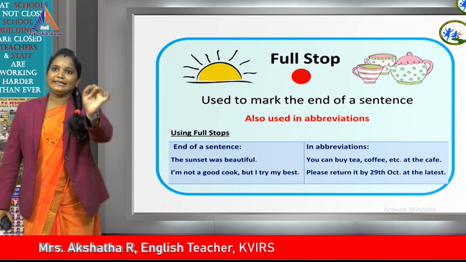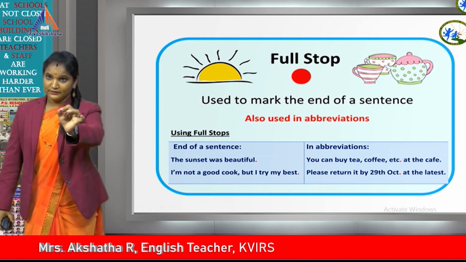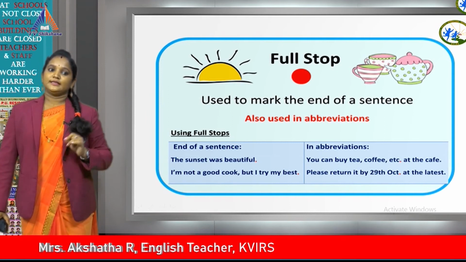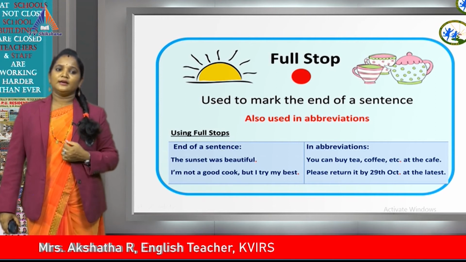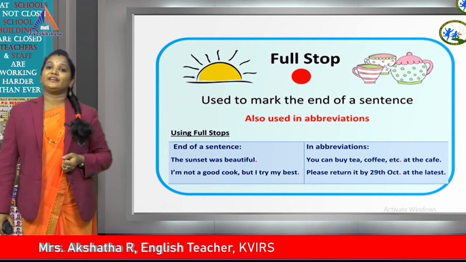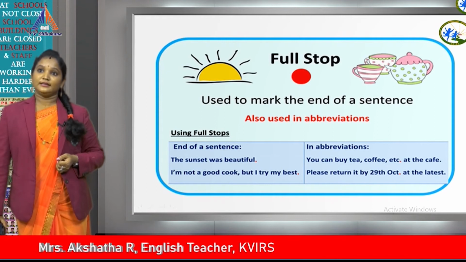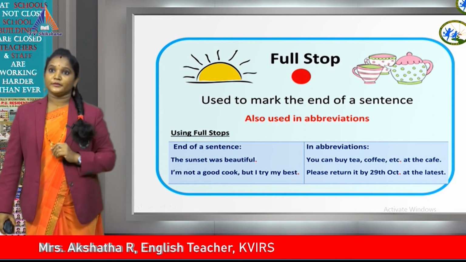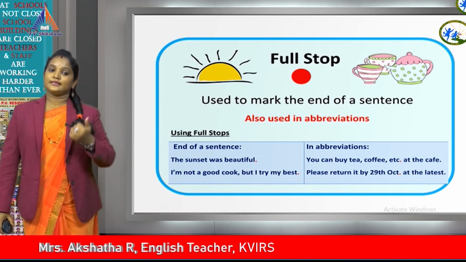They have used only etc. To make it understood, they have put a full stop. In the second sentence also, please return it by 29th Oct. at the latest. After OCT, they have put a full stop to make you understand that it is October.